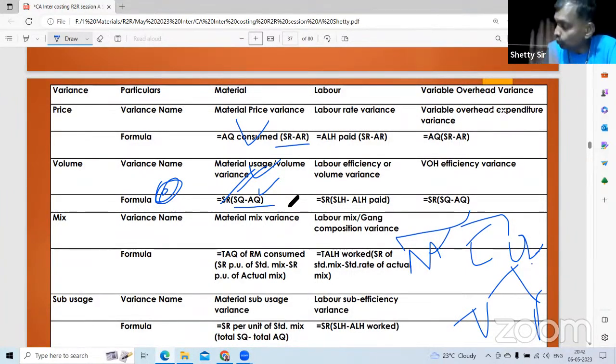Labor cost variance formula is also in the chart. See it the same way. The special one there is idle time variance. Hours paid but not worked. It is idle hours into standard rate. It is always abnormal in nature. That's why it's going to be an adverse variance. Variable overhead normally stops at total. However, if hourly data is given, you have to go by expenditure variance and volume variance.